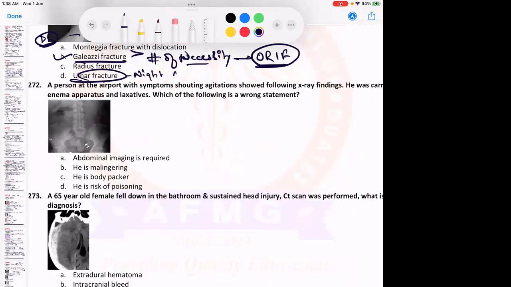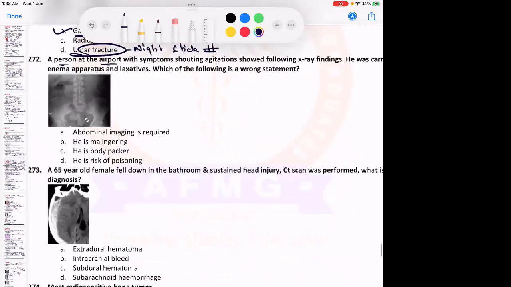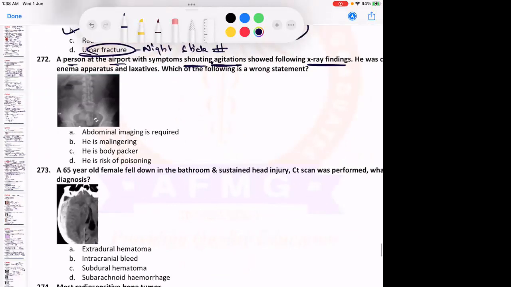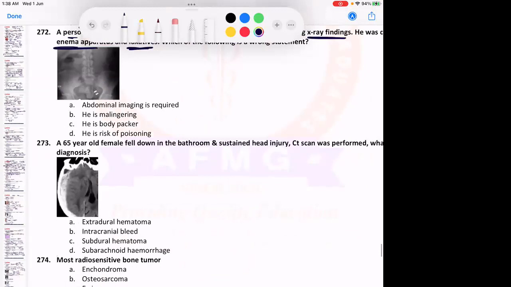A person at the airport with symptoms, shouting, agitation, showed the following X-ray findings. He was carrying enema apparatus and laxatives. Which of the following is the wrong statement?